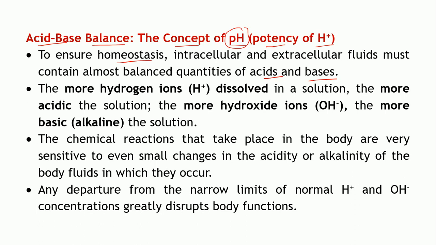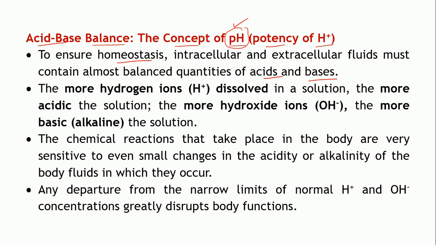Now what do you mean by an acid and a base? You must have studied already under your chemistry what is an acid or what is a base. With your basic knowledge of acids and bases, we will be considering the concept of pH in this video.